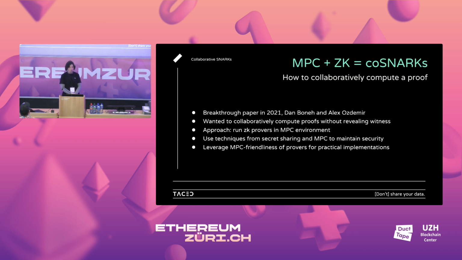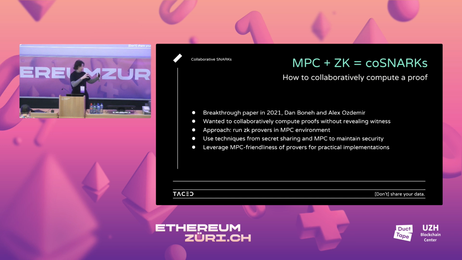They introduced these co-SNARKs to do this. And so the approach was to run zero-knowledge provers in an MPC environment. Quite simple, I think. They use standard techniques from the MPC world, so secret sharing and MPC, to maintain security and privacy while you're doing computation. And then they also leverage the MPC friendliness of provers for practical implementation.